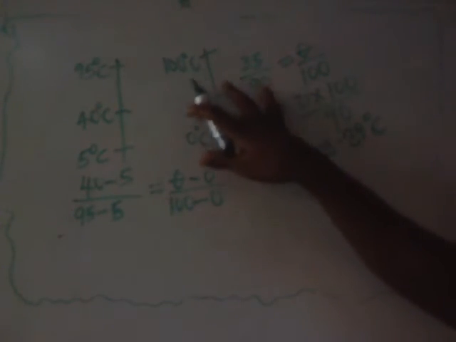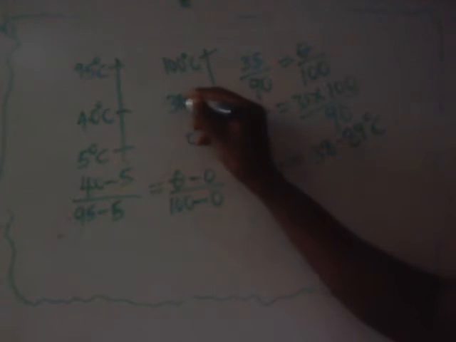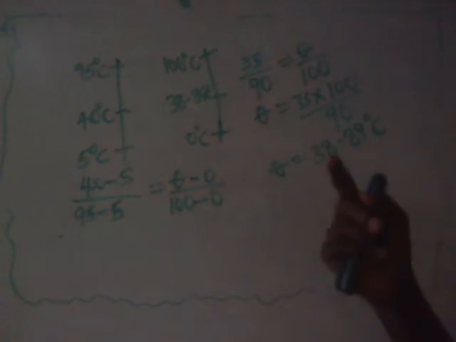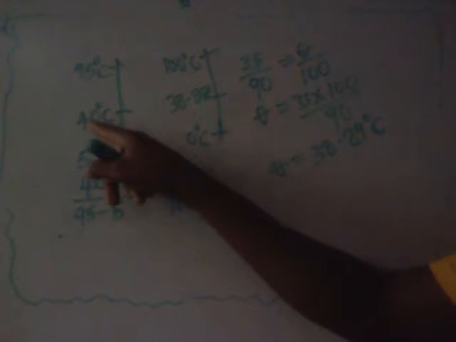Are we together? So the temperature at which it is reading will be exactly the same as the correct temperature reading. So that means if you now put 38.89 degrees Celsius here, what are you going to have? You have 40 degrees Celsius here.